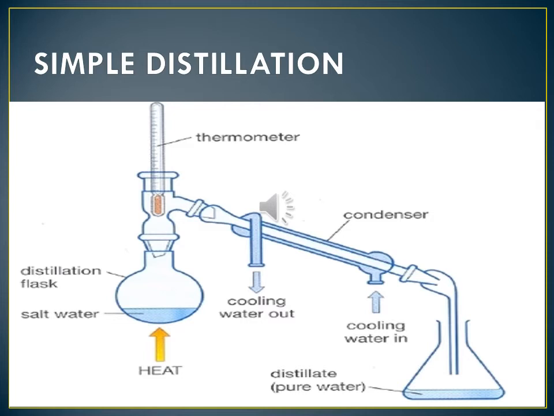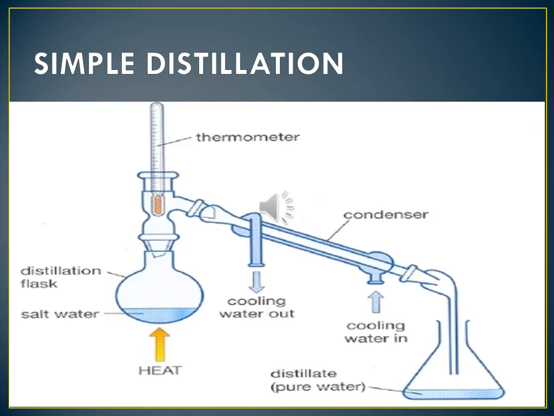Now, one thermometer is also kept there. A condenser is there, which means steam is condensed in a tube cooled by water. Outside the tube, the condenser has cooling water in and cooling water out.